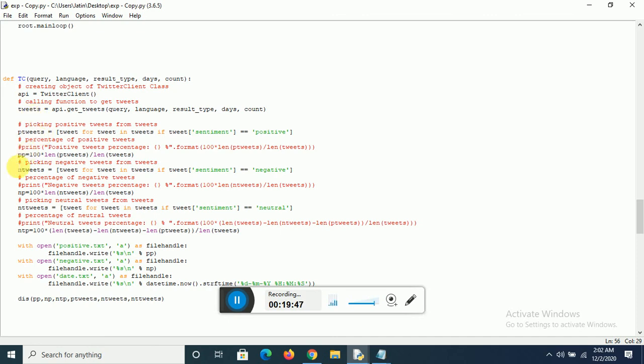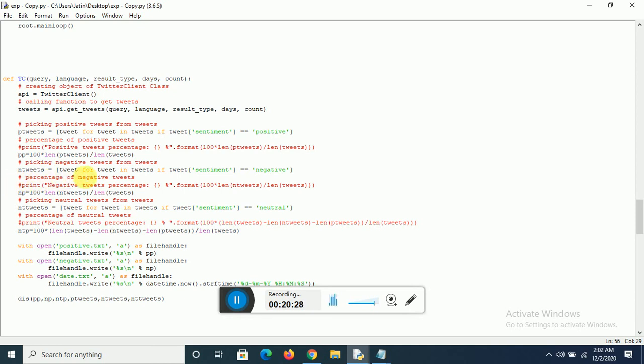Now all the positive tweets are separate. For tweet in tweets, we run a loop, and if tweet dot sentiment equal to positive, it is going into p tweets. Similarly we calculate the percentage also, len of positive tweets upon the len of tweets. All the tweets with sentiment positive go into p tweets, and accordingly we know the length of the total tweets and the length of the positive tweets, and we calculate the percentage, basically how much of them are the positive tweets. Similarly, these are the neutral tweets. Sorry, this is the negative tweets.